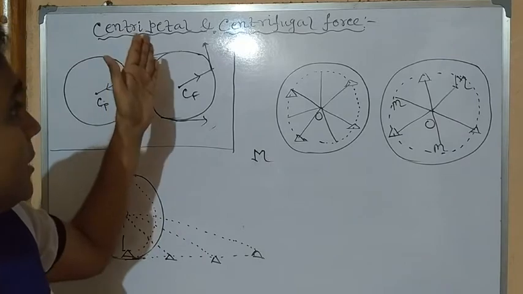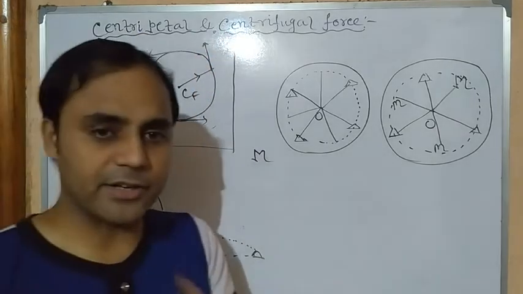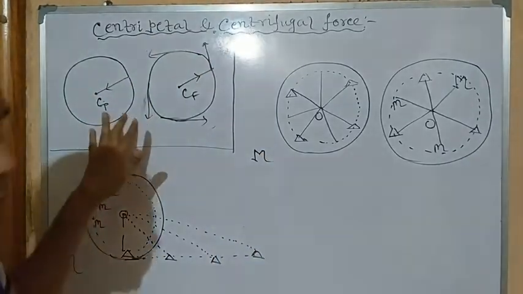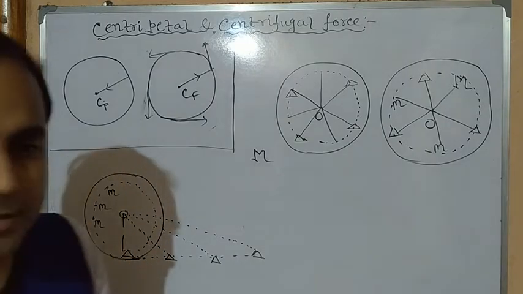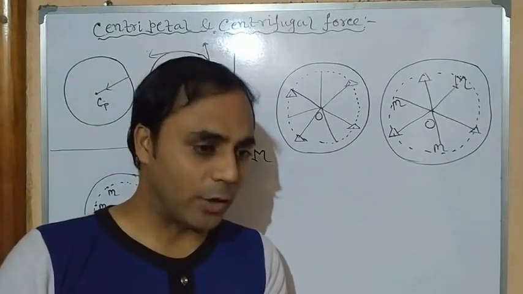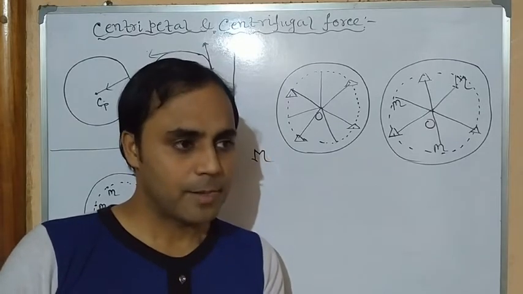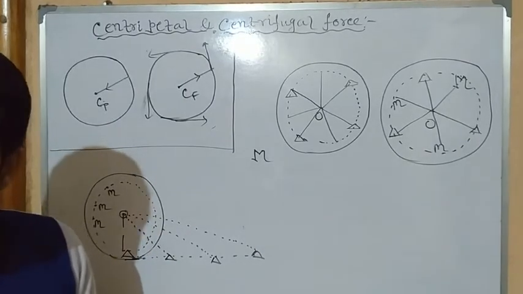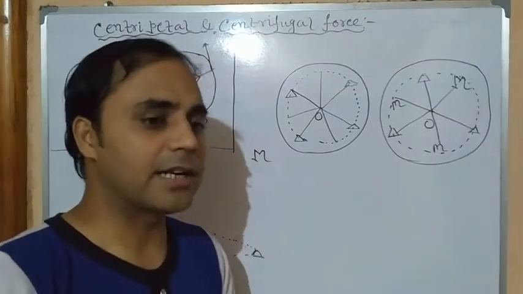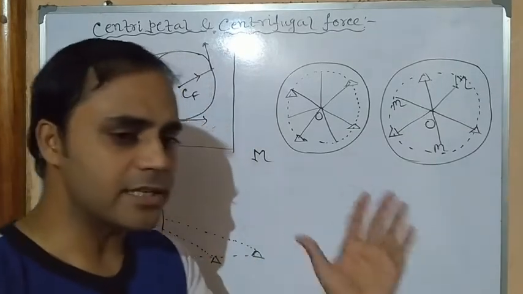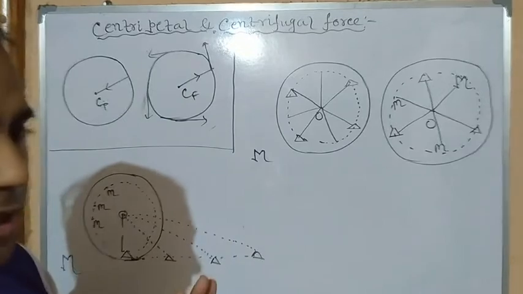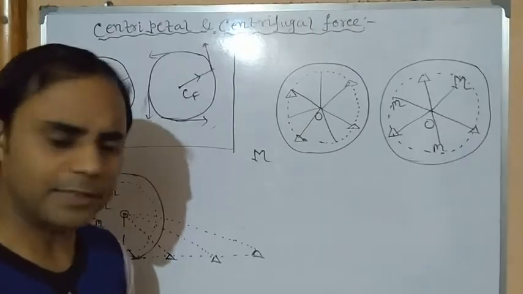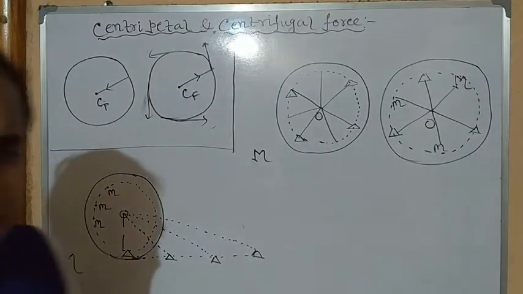Centri means it is related to the center, and obviously when it is central, it is about circular motion. Petal means towards. So a force which always acts towards the center along the radius, that is in the radially inward direction, and rotates a body in a circular path, is called centripetal force. So under the centripetal force, any object moves in a circular path. To move an object in a circular path, centripetal force is mandatory. Clear?